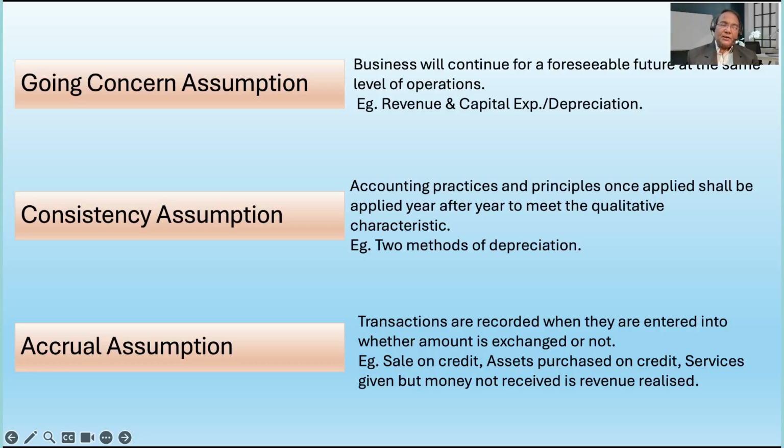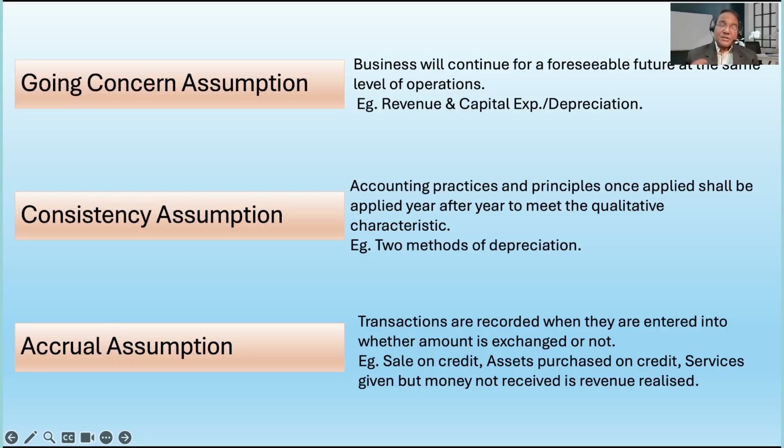Accrual assumption. Now there is a third one, where transactions are recorded when they are entered into, whether amount is exchanged or not. Suppose goods are sold and cash is received. There may be a situation that goods are sold but cash is not received.